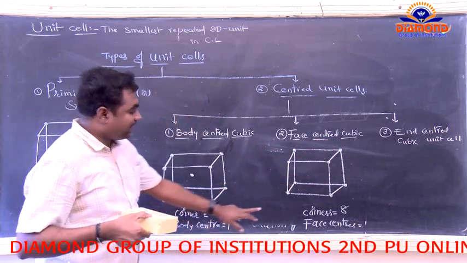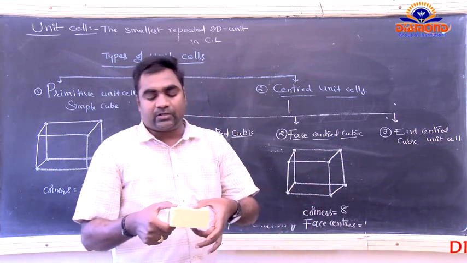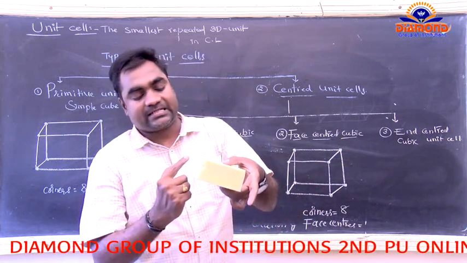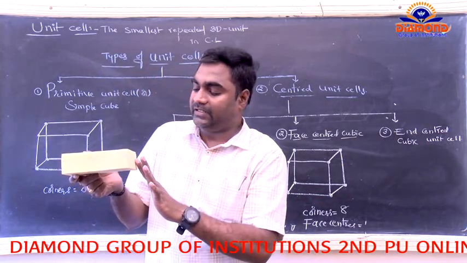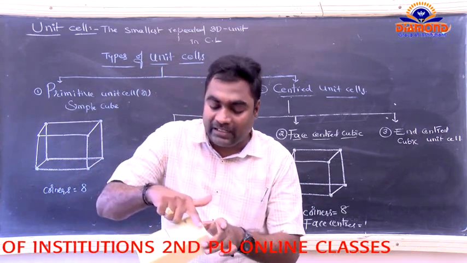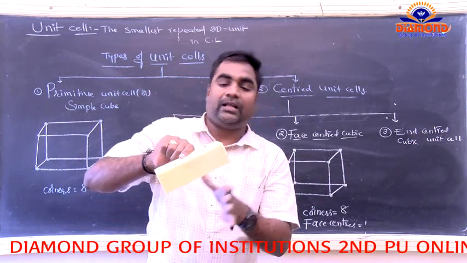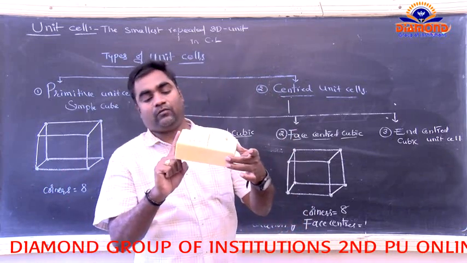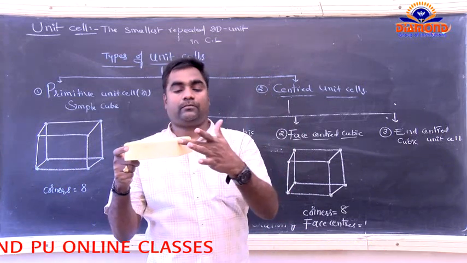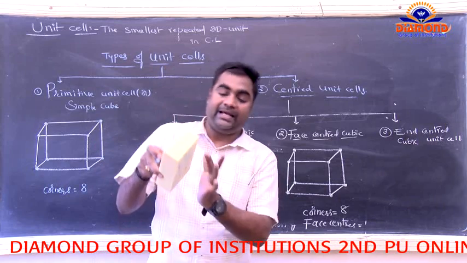Now come to the faces. How many faces does this cubic unit cell have? We have a total of 6 faces. The first, second, third, and fourth face. Next, we go for the fifth and sixth faces. In total, this cuboid has 6 faces: 1, 2, 3, and 4, then 5 and 6.